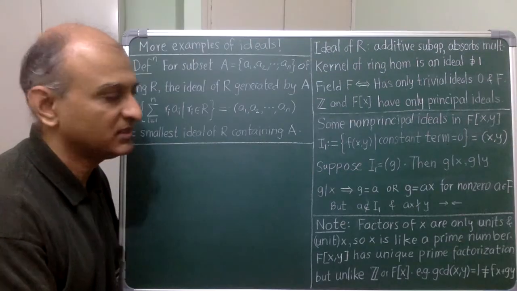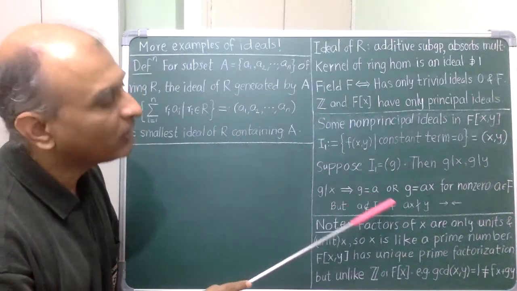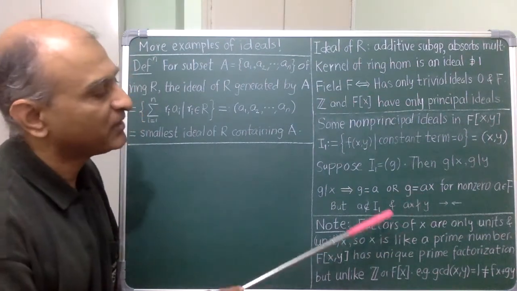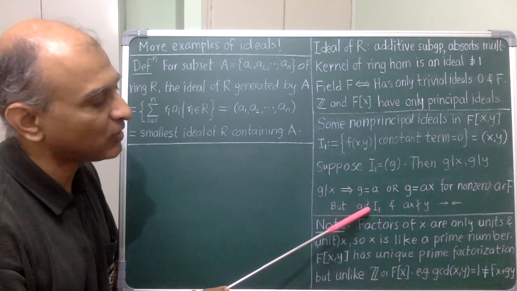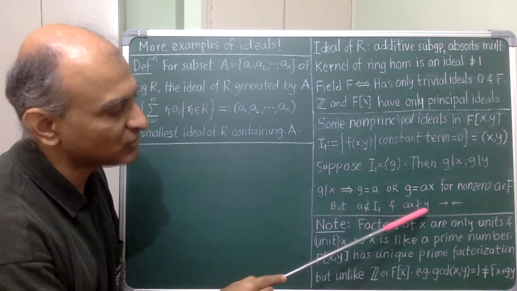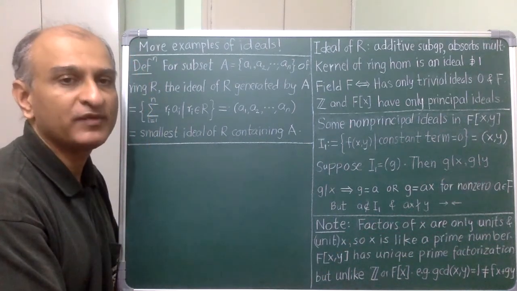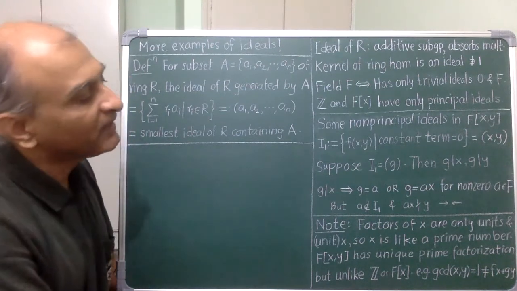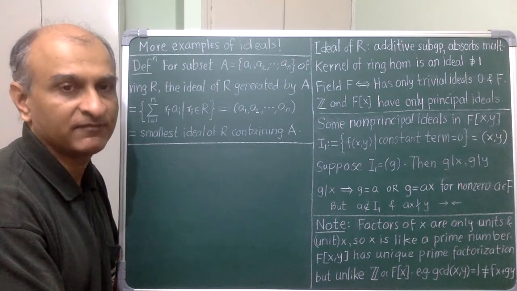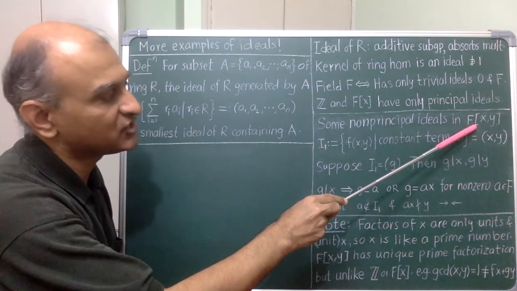X has degree 1, so any factor of x has to be either a non-zero scalar a or something of degree 1, which then has to have the form ax. But g cannot equal a because a is not even in the ideal, nor can it equal ax because ax does not divide y, which is a requirement. So I got a contradiction and the proof is done. Note that any factor of x is either a unit or unit times x itself. In other words, x works like a prime number in this ring, as does y.